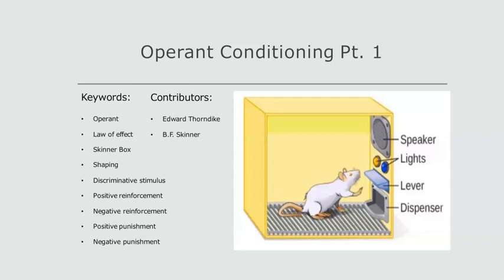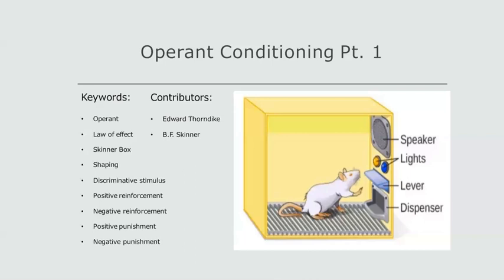The lever in this experiment acted as a discriminative stimulus, or a stimulus that elicits a response. This experiment used positive reinforcement, meaning a desirable stimulus, aka the food, was added, increasing a desired behavior. Negative reinforcement means an undesirable stimulus is removed and also increases a desired behavior.